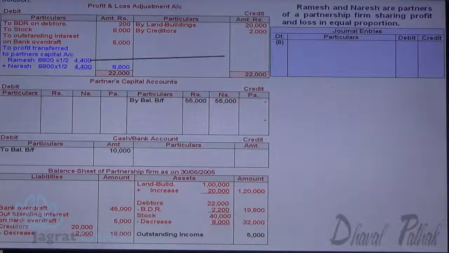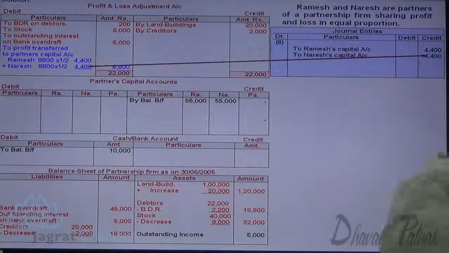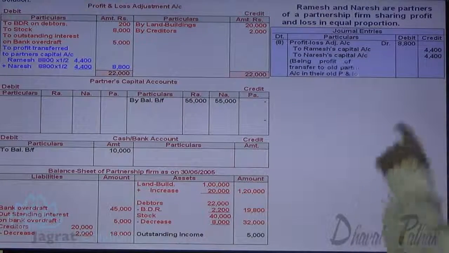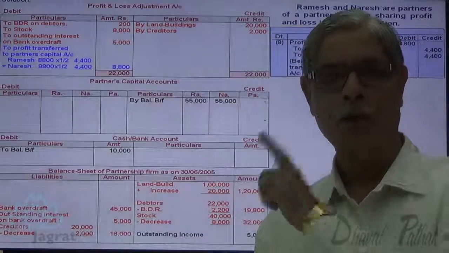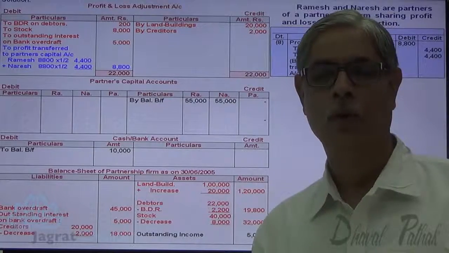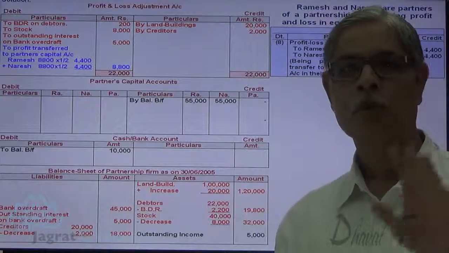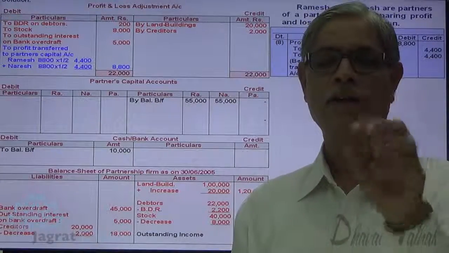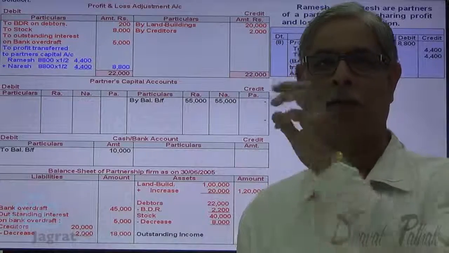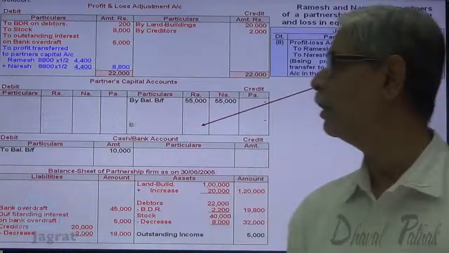Journal entry for that is Ramesh and Naresh capital accounts are credited and profit and loss adjustment account is debited. So profit and loss adjustment account debit to Ramesh capital account credit 4,400, to Naresh capital account credit 4,400. So three steps are over. Consider the revaluation adjustment, consider the other details of the balance sheet, and close revaluation account. Now I want to consider the goodwill point.